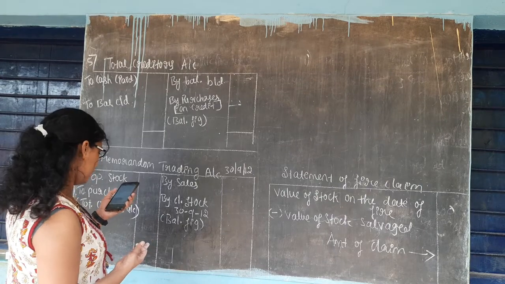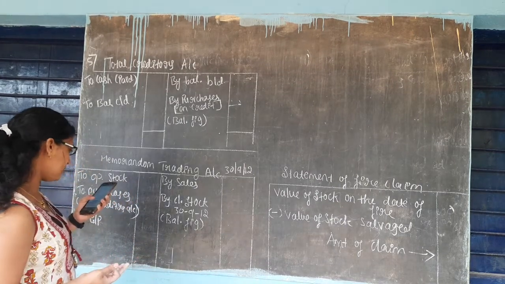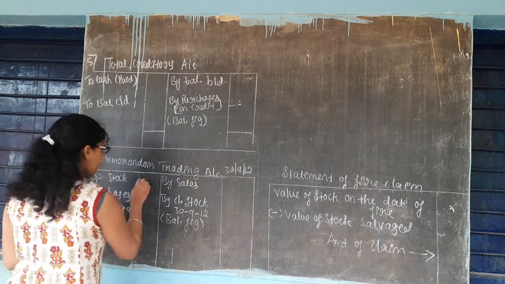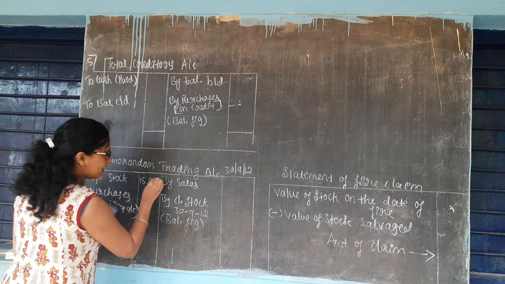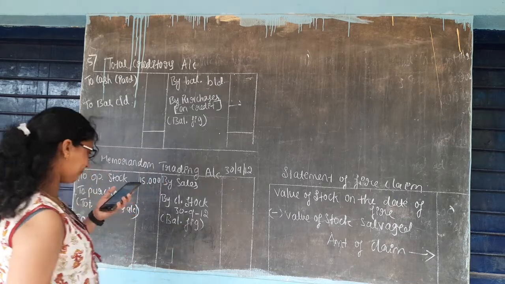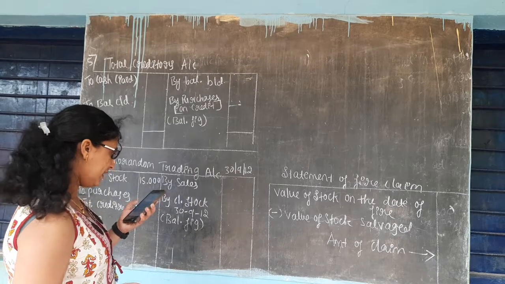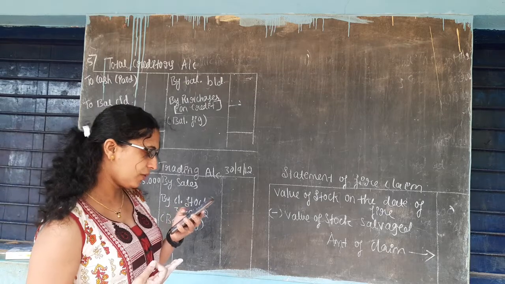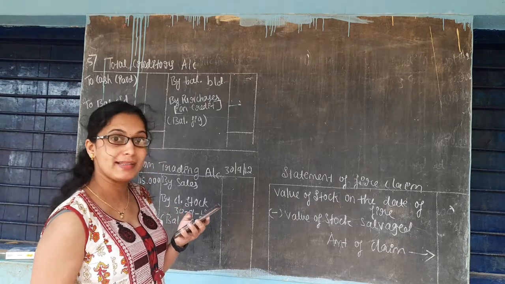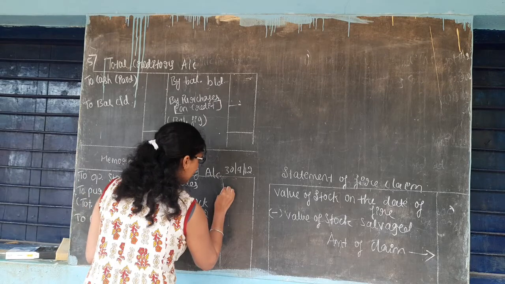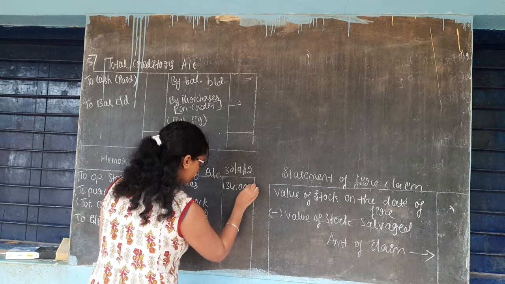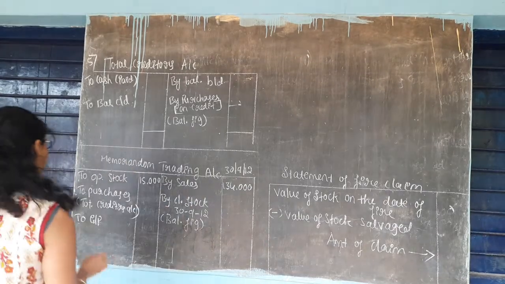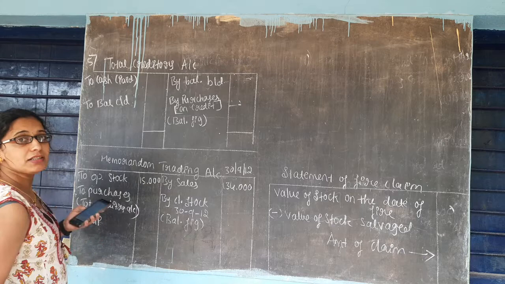In this memorandum trading account, opening stock is given. Stock on 31/12/2011 was 15,000, which means this is the opening stock, right? And next thing is sales is given, that is sales from 1/1/12 to 30th 9 2012 amounted to 1,34,000 rupees. Correct? And gross profit is also given, that is 20% on the sales.